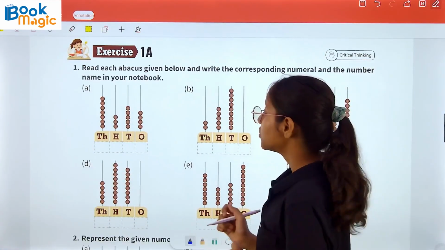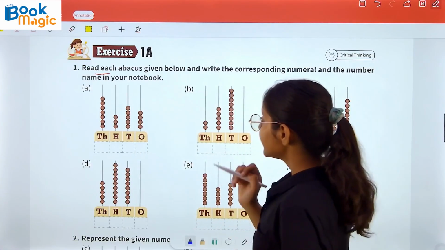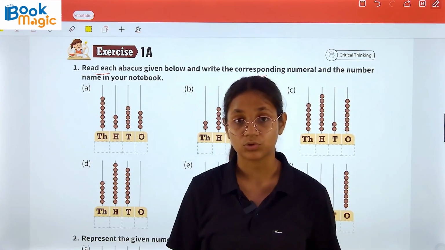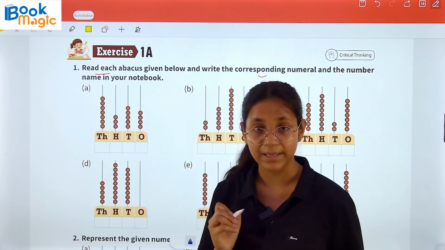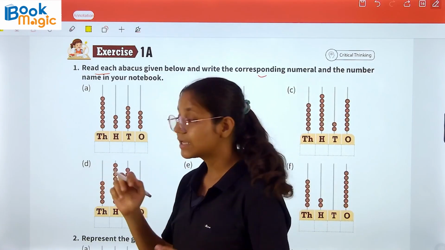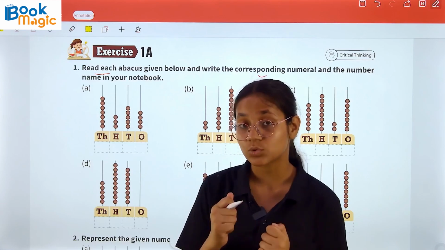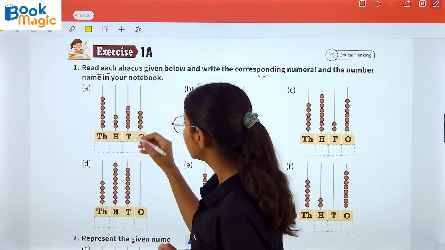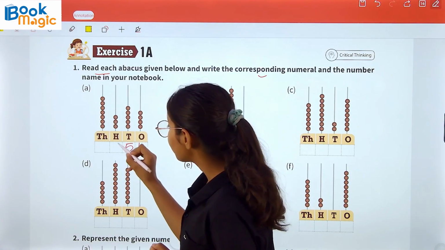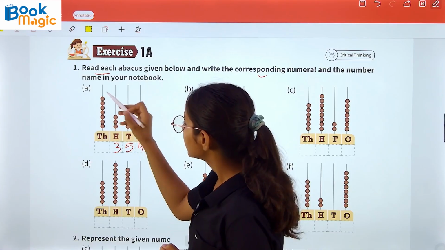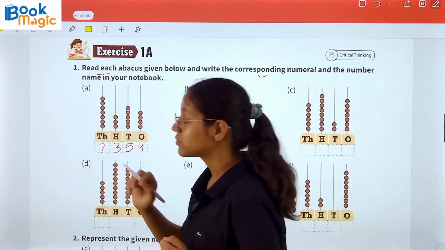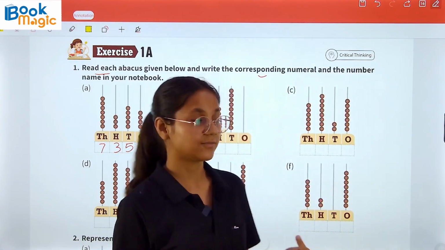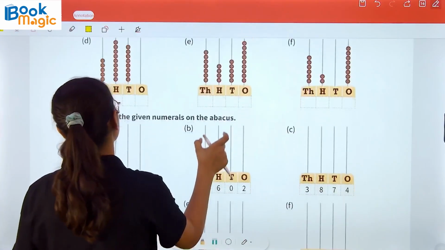Exercise 1A. The question number 1 says, read each abacus given below and write the corresponding number and the number name in your notebook. So here we have to count the beads on the abacus spikes and then write the numbers and the number name in your class notebook. So count with me, 1, 2, 3, 4. So we have 4 at the ones place, we have 5 in the tens place, we have 3 at the hundred place and we have 7 at the thousand place. So we will write here 7,354. In a similar manner you have to do the rest of the parts on your own.